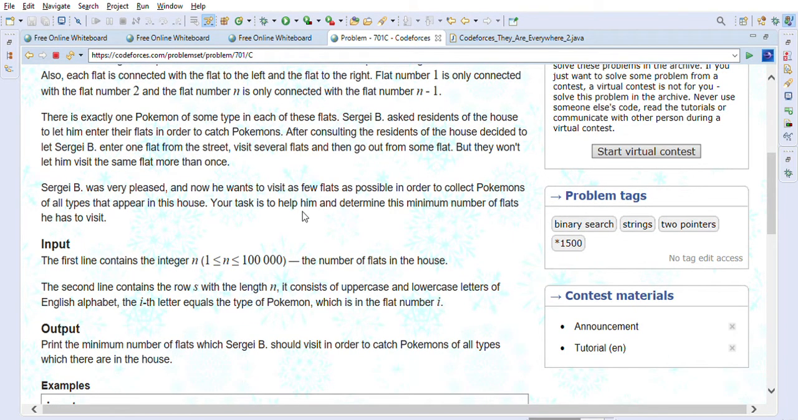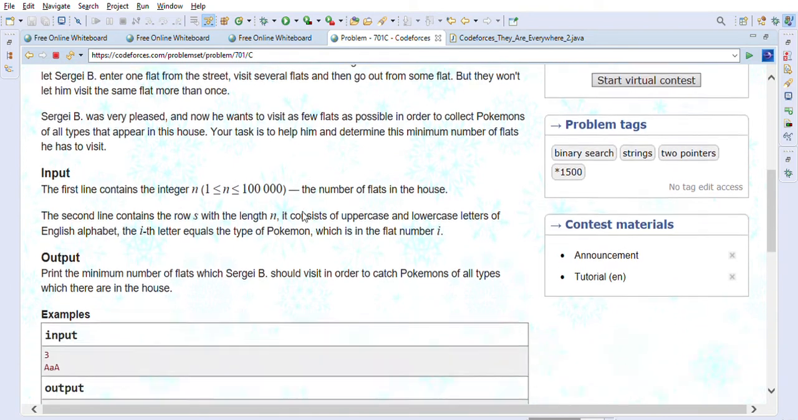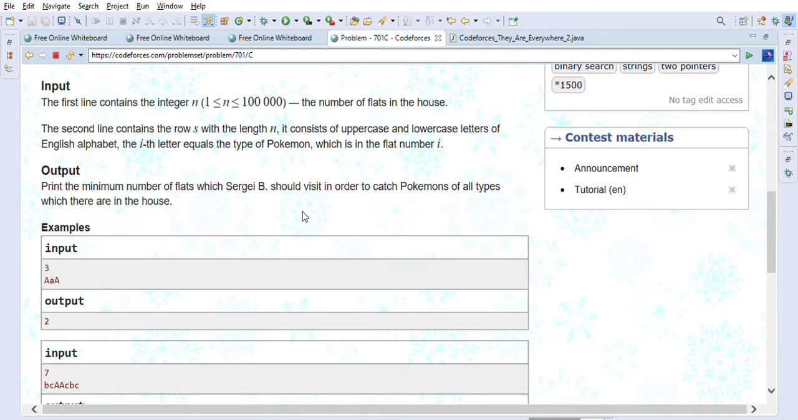Sergey B was very pleased, and now he wants to visit as few flats as possible in order to collect Pokemons of all types that appear in this house. Your task is to help him and determine this minimum number of flats he has to visit. So let's go through what input is given to us. So n is given, which is number of flats in the house. So for example, here 3 flats are there in the house, right, in the row basically.